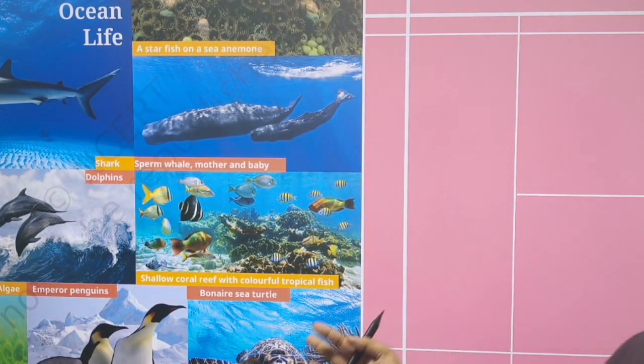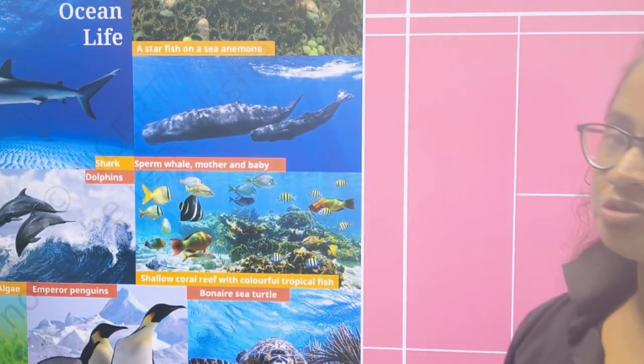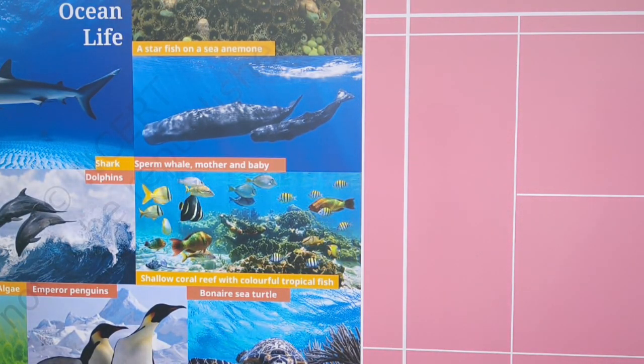Here is ocean life. See the spectacular coral reefs. Coral reefs are basically the lifespan of our sea, but nowadays coral is being destroyed because of the temperature rise, global warming and so on, and the salinity is increasing. Plastic pollution is also a cause of damage to the coral reefs.